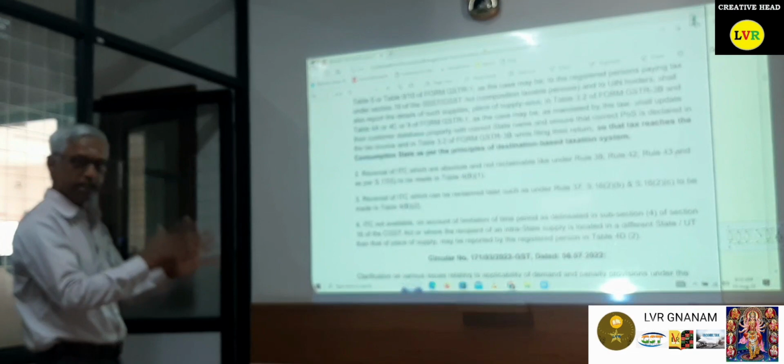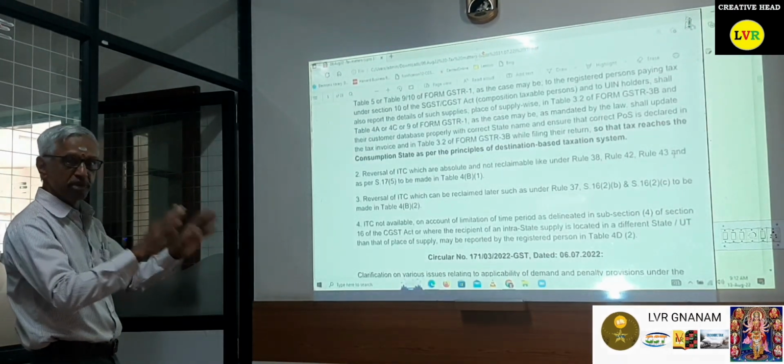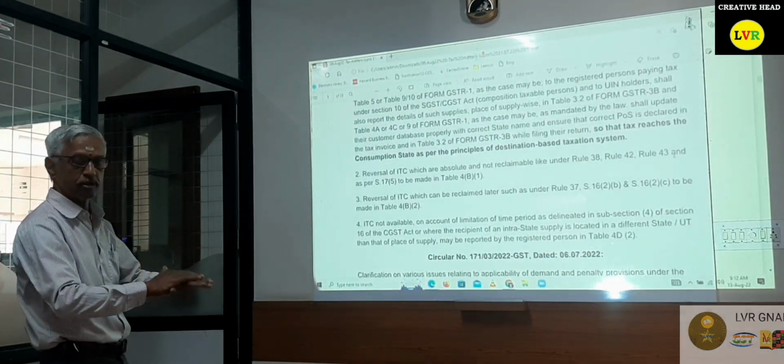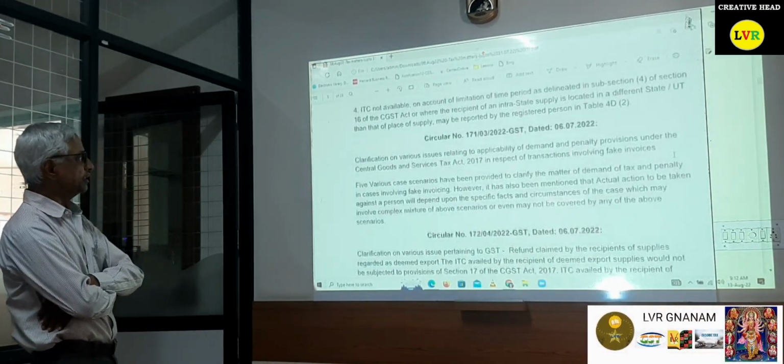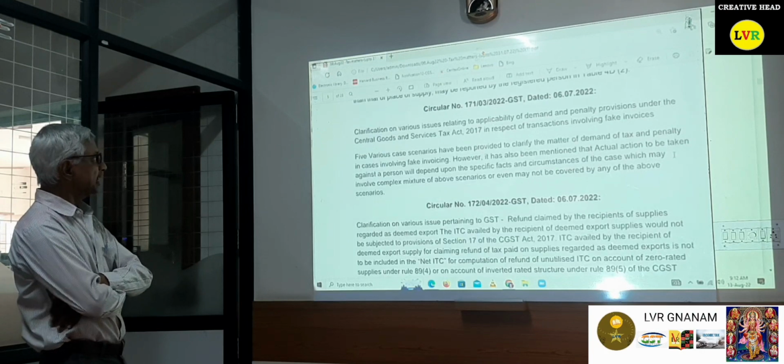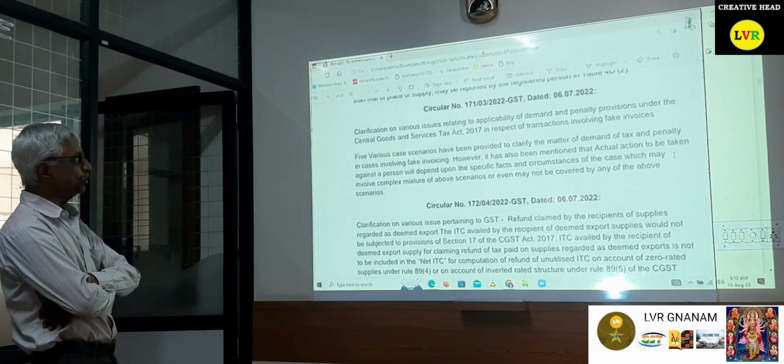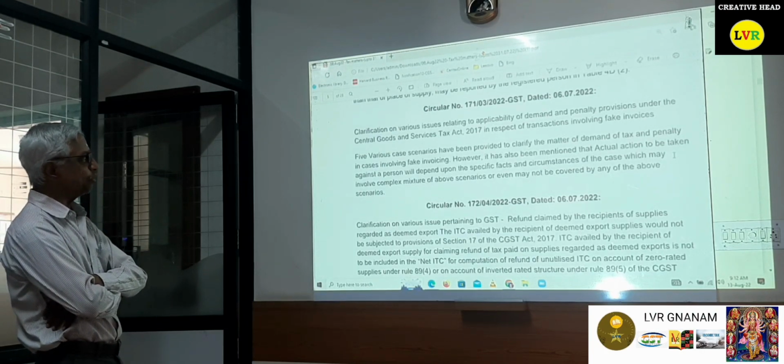They have clearly stated that the place of supply should be mentioned clearly. Only then should the respective revenue go to the particular state. Then circular number 171, the clarification on various issues relating to applicability of demand and penalty provisions under the